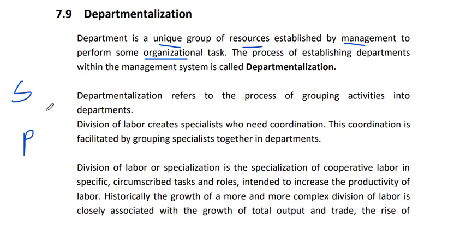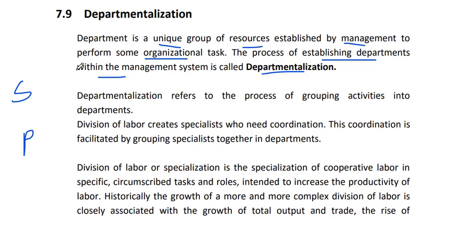So the top manager identifies some group of people and transfers them into the service department or product department to complete our product in time, or into our sales department. So this process of establishing departments within the management system is called departmentalization.